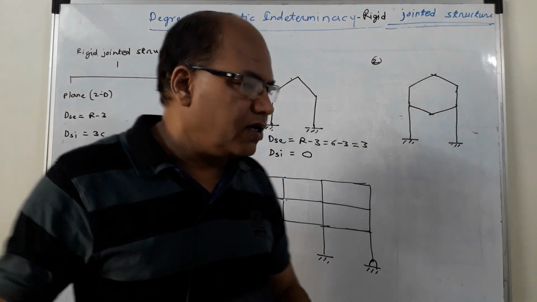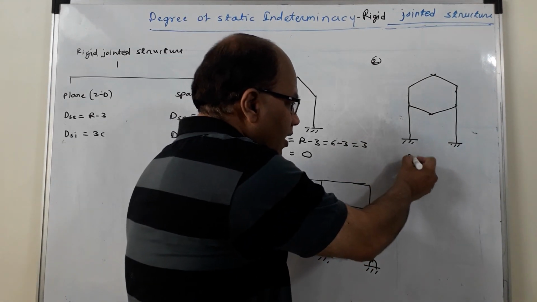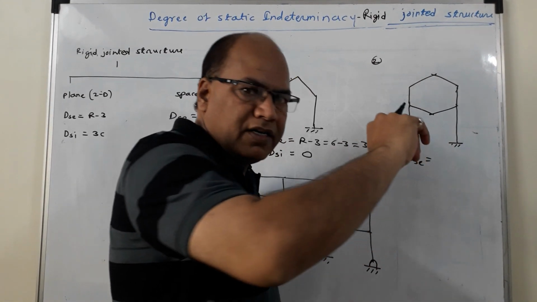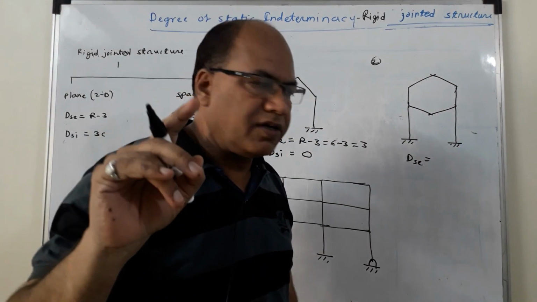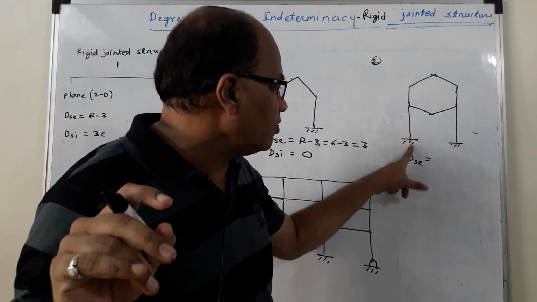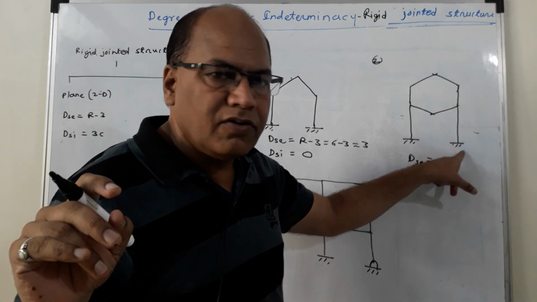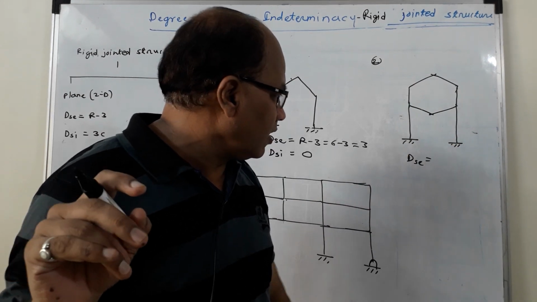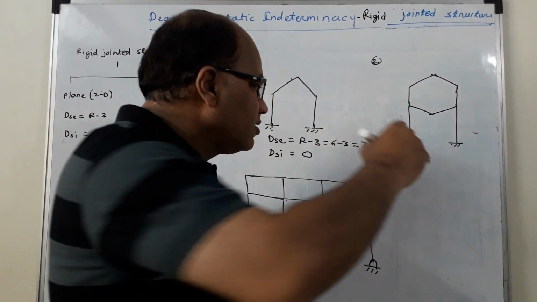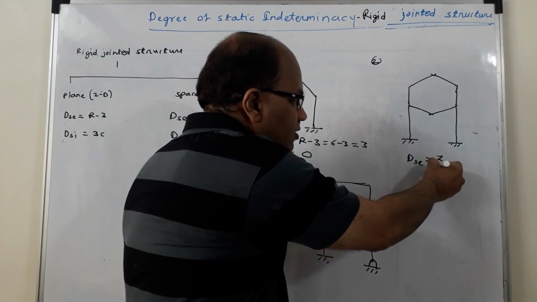Let us go to this one. DSE over here, again DSE remains same, R minus 3. R is the number of unknown reaction components. So 3 unknown reaction components over here, 3 over here. Total unknown reaction components is 6. 6 minus 3 is 3. So DSE is 3 over here.